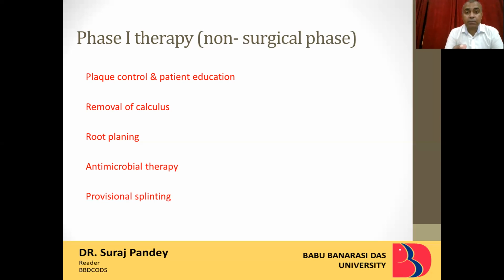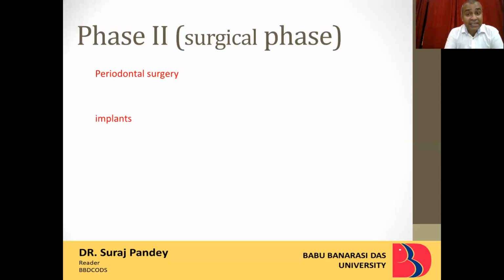Now after this comes the phase 2. Now phase 2 is the surgical phase, again Roman 2. Now whenever the patient is having mild, moderate or severe gingivitis, phase 1 is enough to bring the patient to a normal condition if the patient is compliant enough.